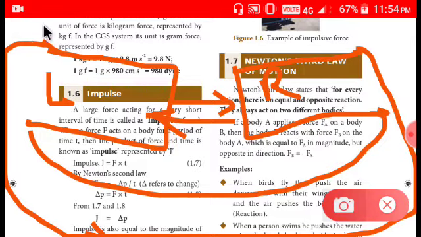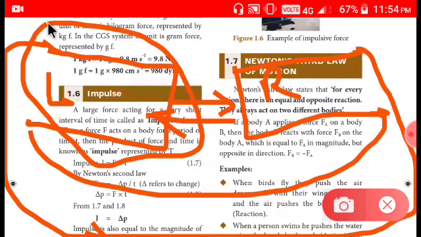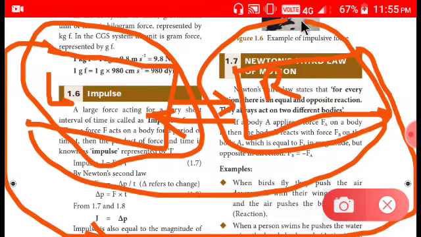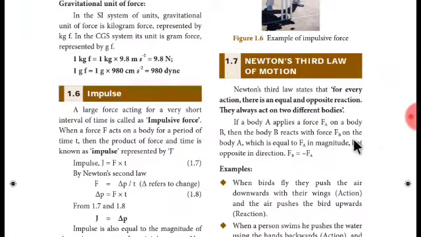So in this you need to observe that your left hand is one object and your right hand is the other object. In this context, these two are different objects. You must not take your body as a single object here. Your left hand is one object and your right hand is another object, and one body is pushing the other and the reaction is occurring from the other body. That's all. Very simple.